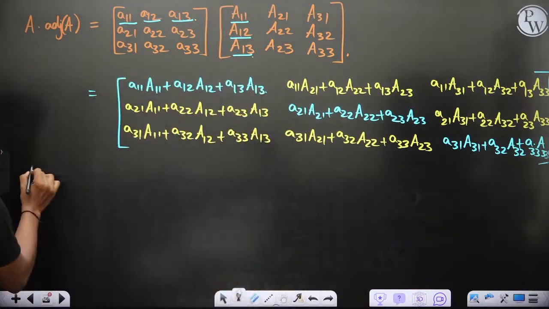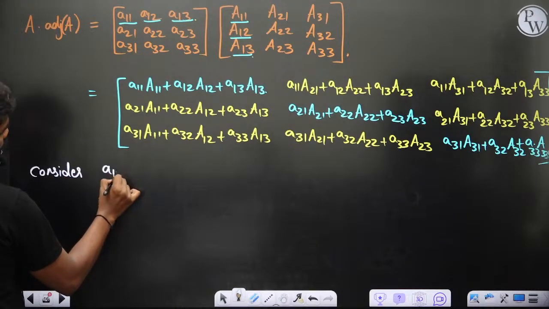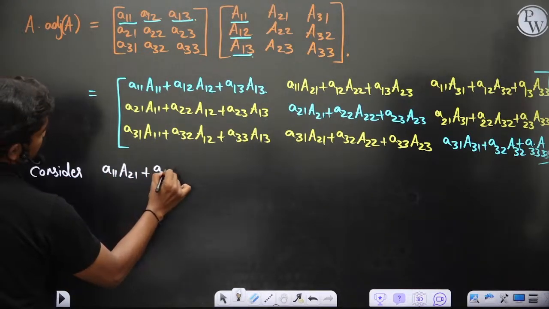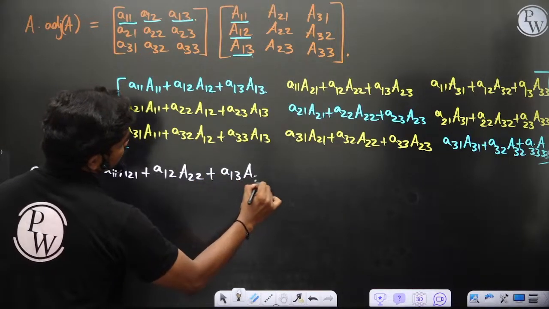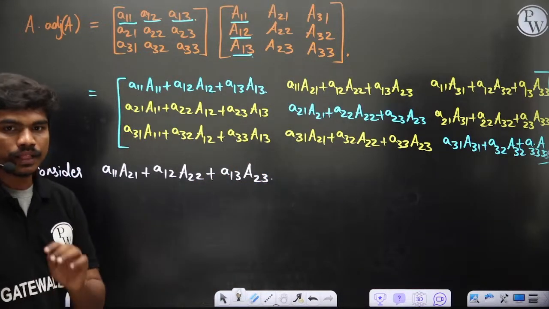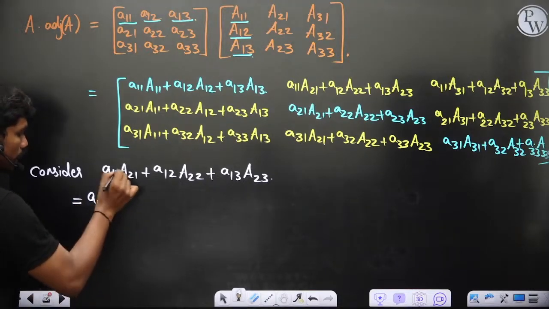Let's say I consider A11 A21 plus A12 A22 plus A13 A23. Now let's see, this value is equal to A11 into capital A21.